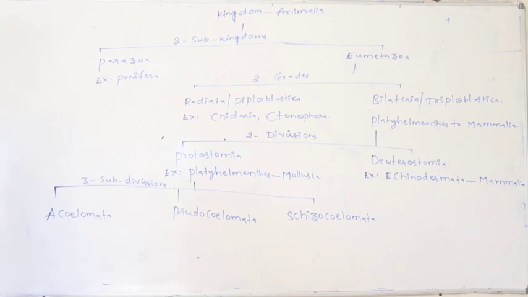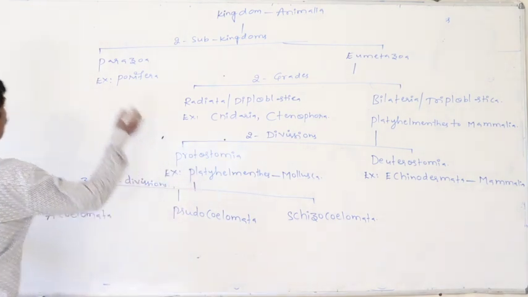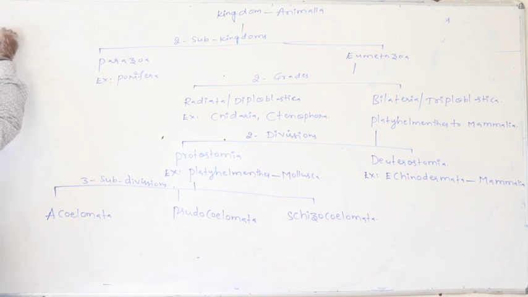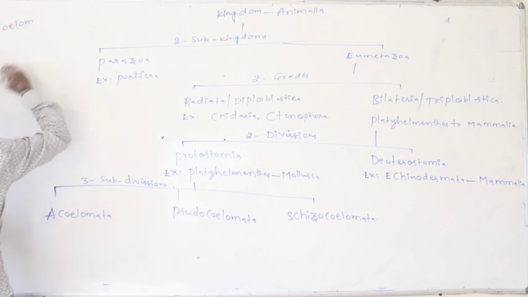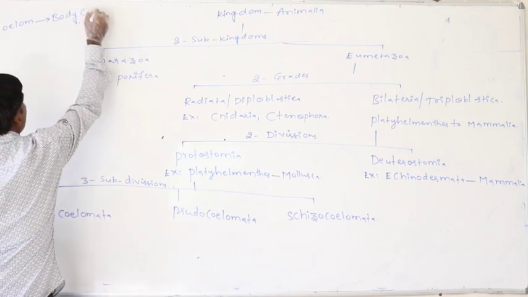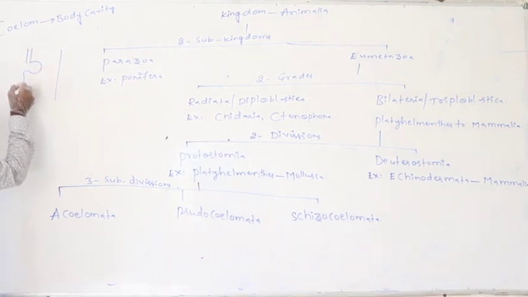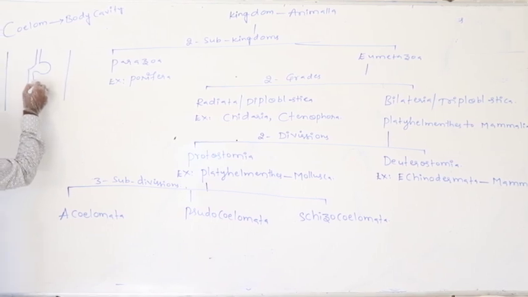Before going to acoelomata, pseudocoelomata and schizocoelomata, what is the meaning of coelom? It means body cavity. Coelom is nothing but body cavity. Where the body cavity is present, just assume this is the body wall, and this is the alimentary canal, that is the digestive system.